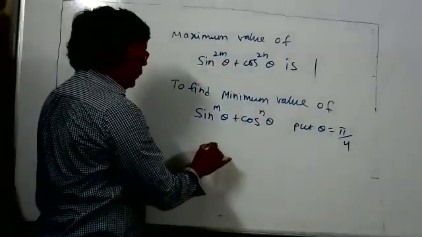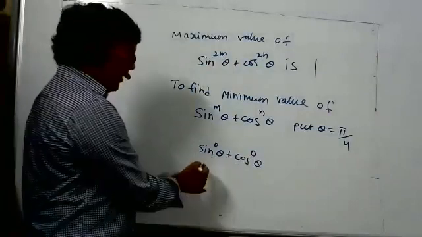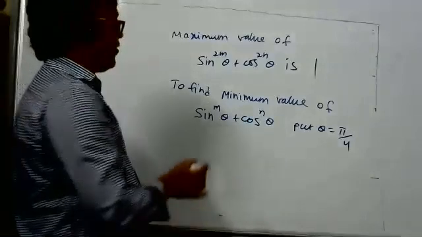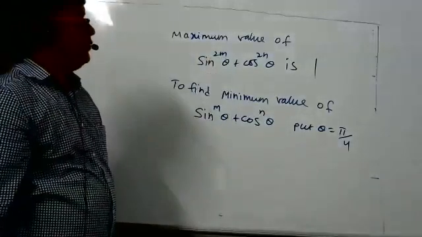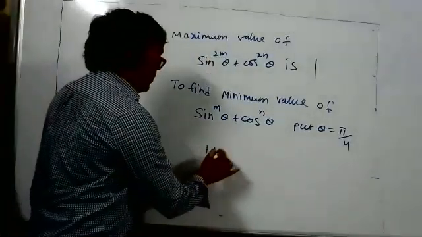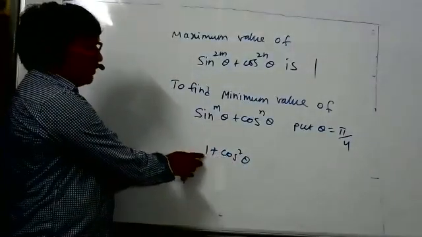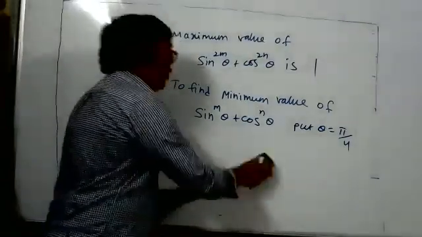Sine to power 0 theta plus cos to power 0 theta, such questions have no meaning. That is an exception case, we are not considering it. We want sine to power 2m, so both should be non-zero. If power is 0 it is 1 only, so it is easy to find. I have not written it, but what you are saying is correct: both should be non-zero.